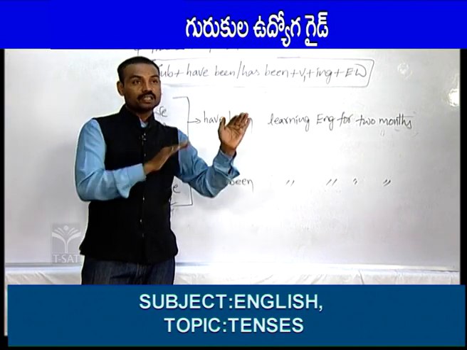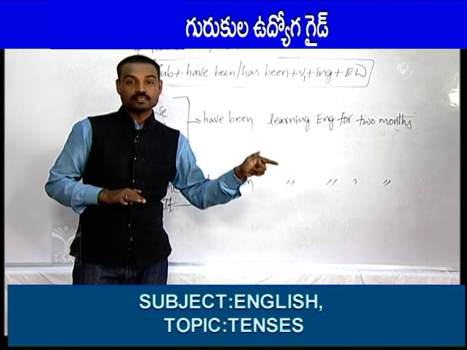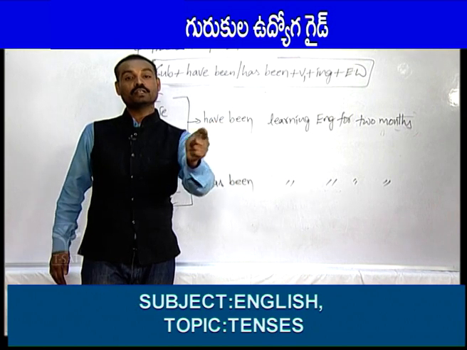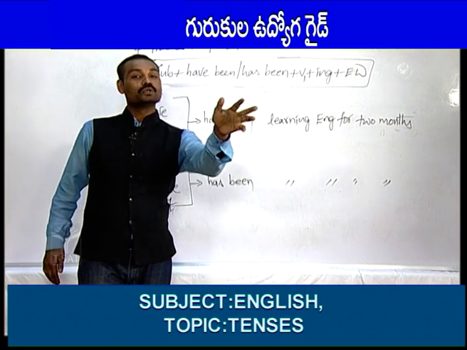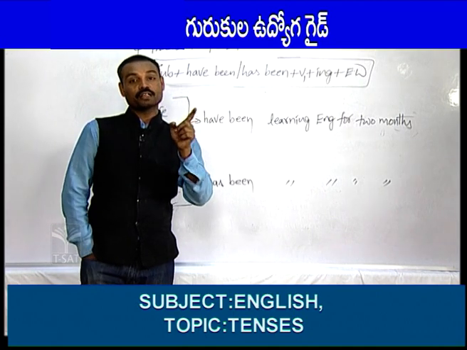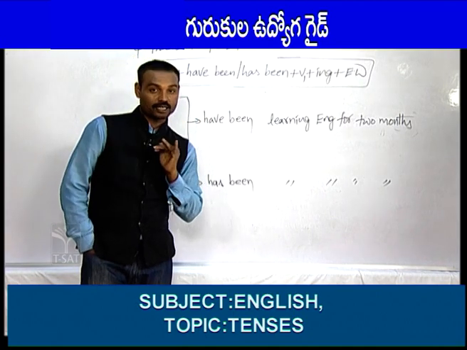For example, she has been watching TV since 8 o'clock. 8 o'clock is the point of time, so since. Next, they have been reading a story for 2 days. 2 days is not a point of time, so that is for. Sunday or Monday means a point of time. They have been reading a story since Sunday.